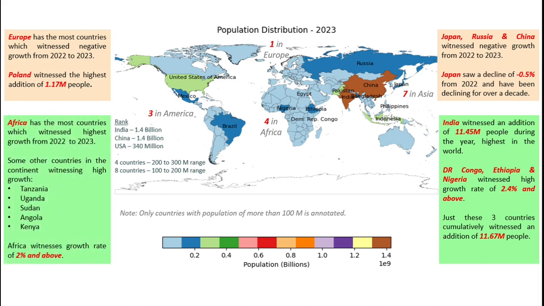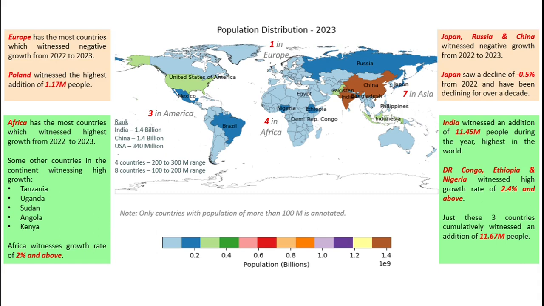There are many countries in the continent which have shown a growth rate of more than 2%. Apart from the ones that I've mentioned here in this chart, there are other countries like Tanzania, Uganda, Sudan, Angola, Kenya, and many more that have seen high growth in population.